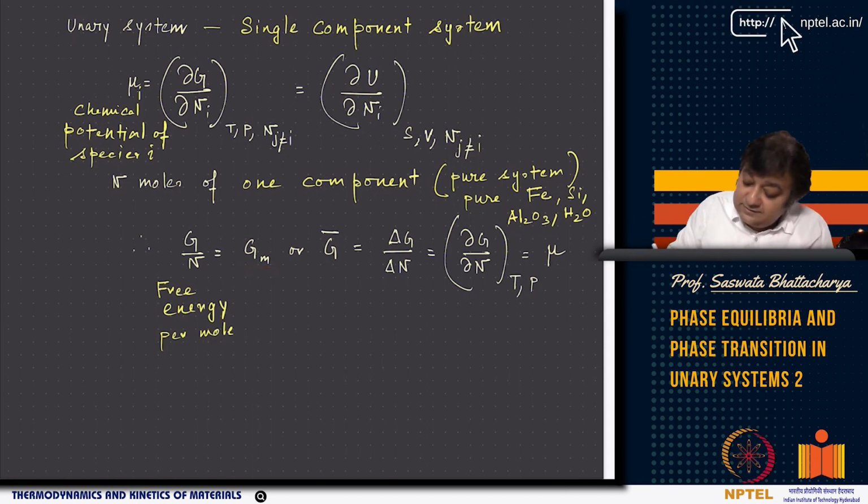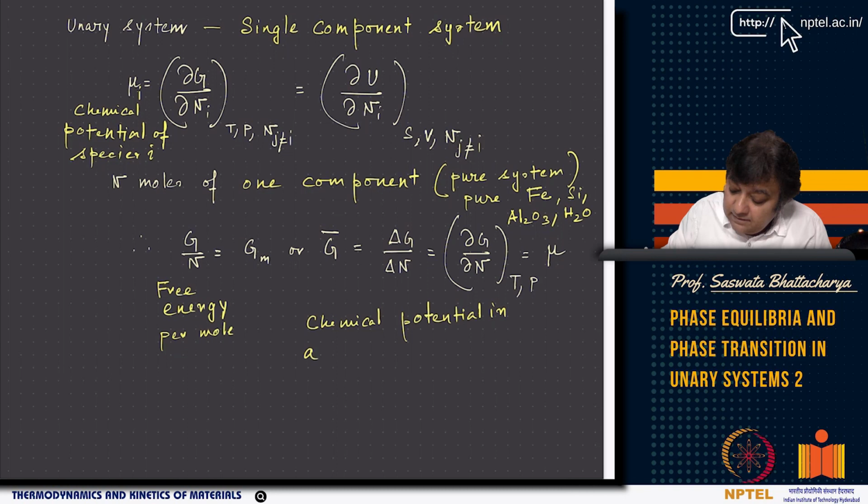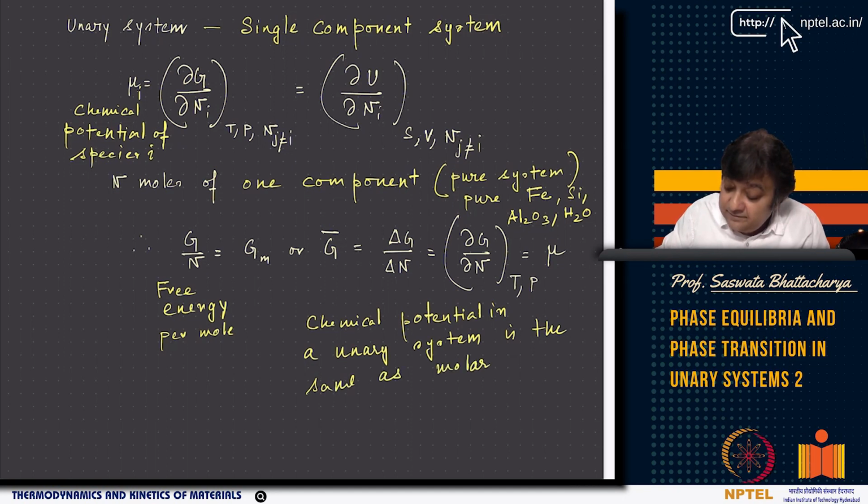So the chemical potential in a unary system is the same as the molar free energy of the system.